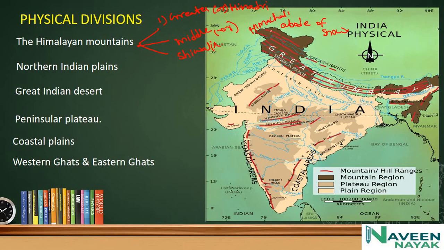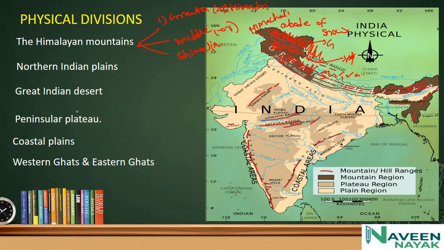Based on height, they are divided into 3. You can see here, these are the Greater Himalayas, these are the Middle Himalayas, and these are the Shivaliks, based on height. In the Middle Himalayas, there are many hill stations situated.